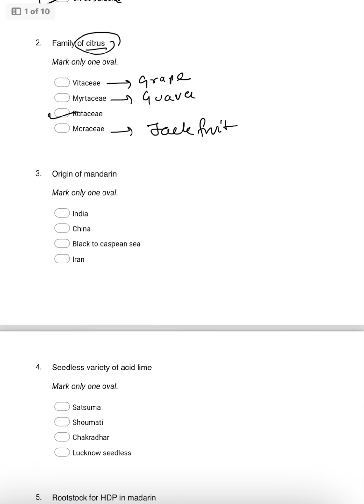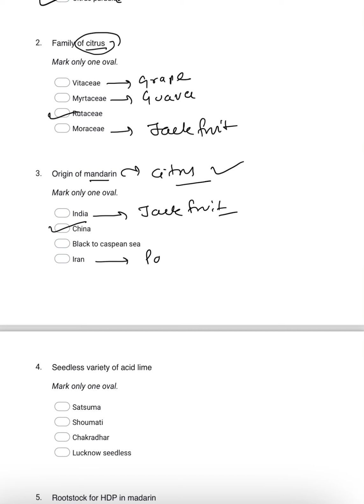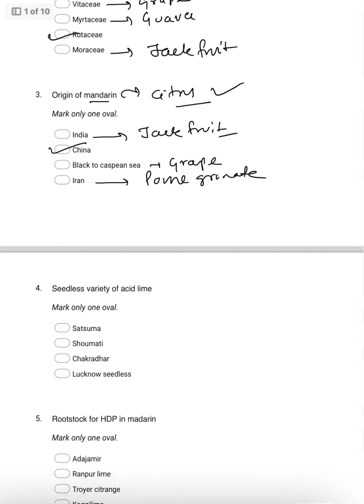Coming to the third question, the origin of mandarin. As you know, mandarin is a citrus group, and most of the citrus plants originated from China. India is the origin of jackfruit. Iran is the origin of pomegranate. And the Black to Caspian Sea region is the origin of grape.